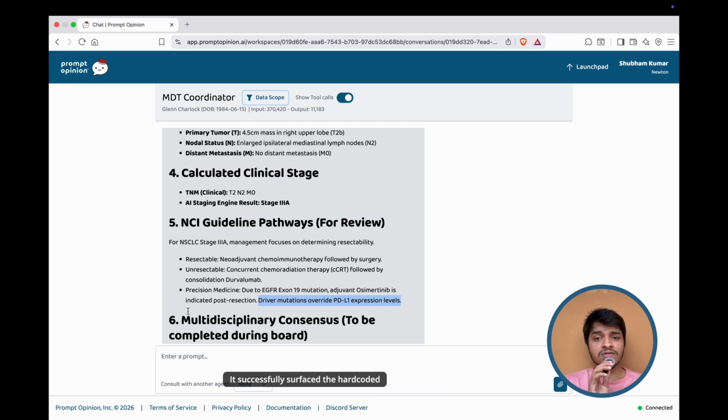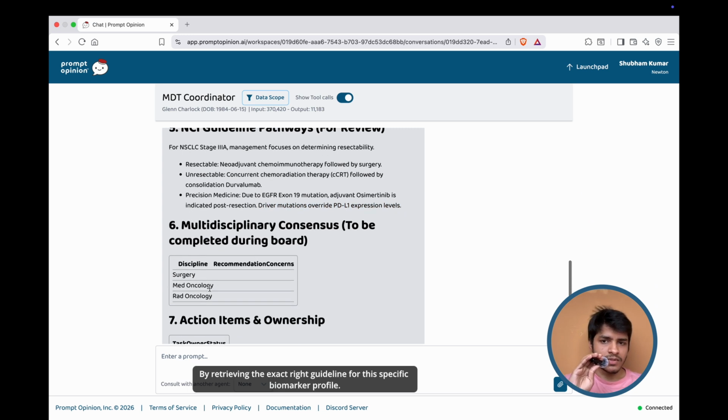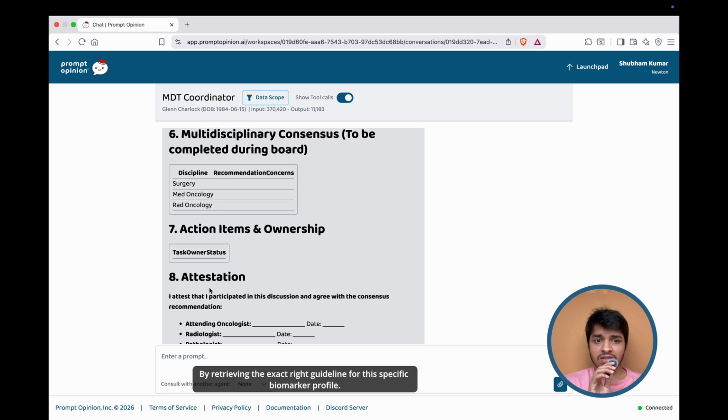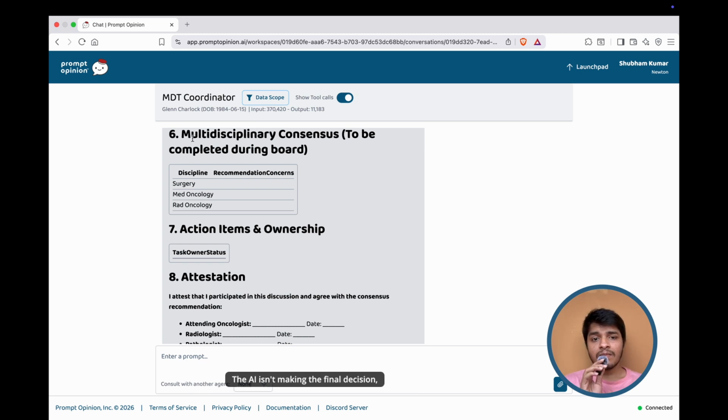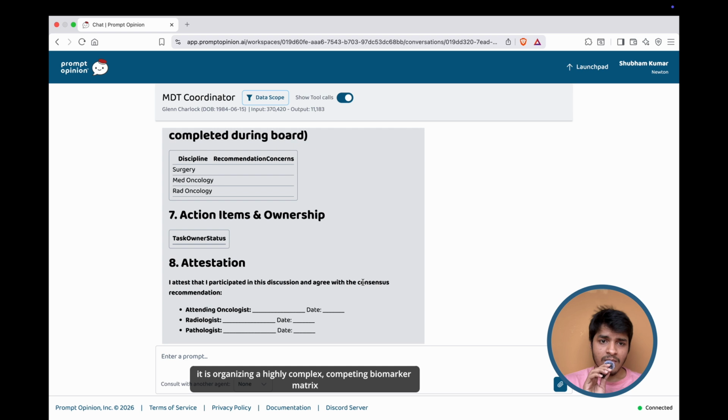It successfully surfaced the hard-coded clinical hierarchy: oncogenic driver mutations override PD-L1, retrieving the exact right guideline for this specific biomarker profile. The AI isn't making the final decision. It is organizing a highly complex, competing biomarker matrix.